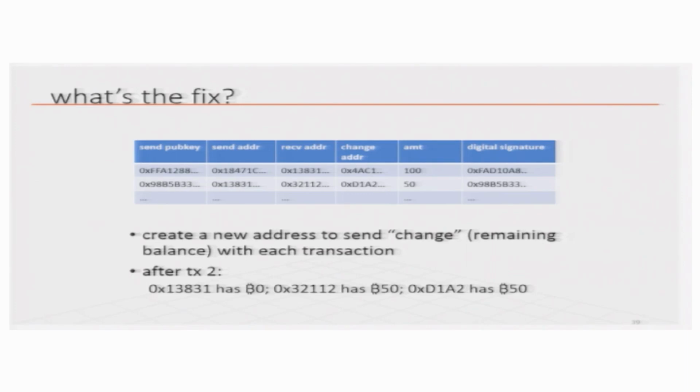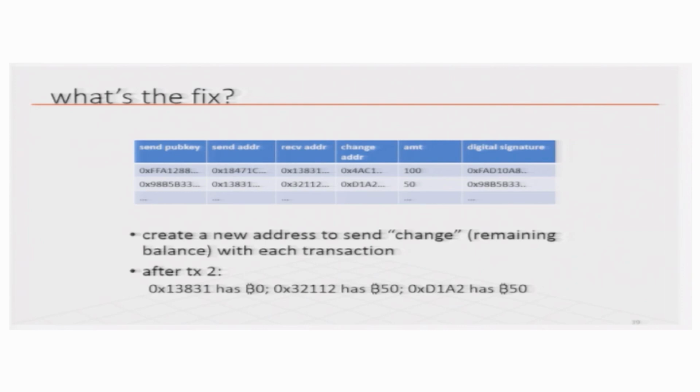So, the original address will have 0 left, whereas the receiver of the transaction will get 50 and the rest of the 50 will come to a different address of my own, what we call an alias address.